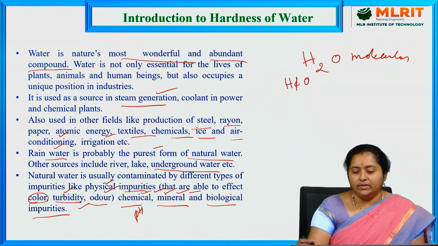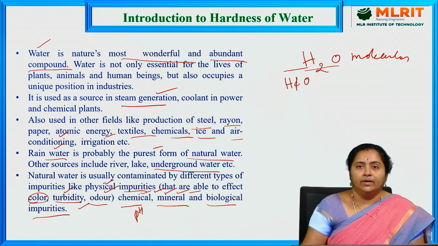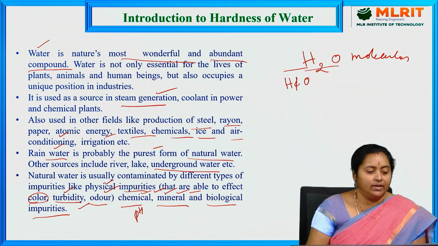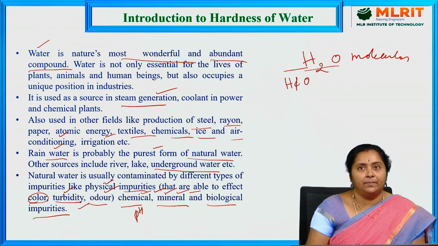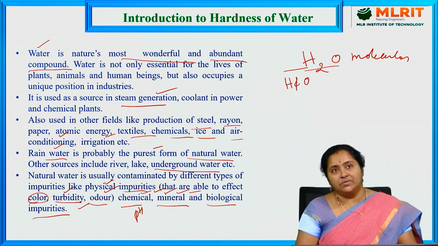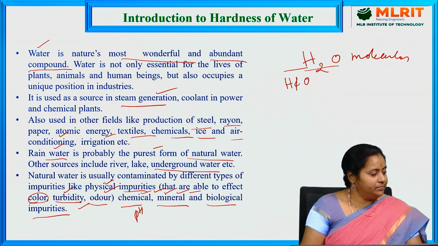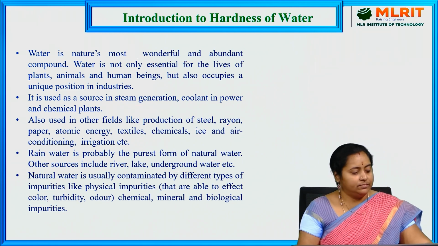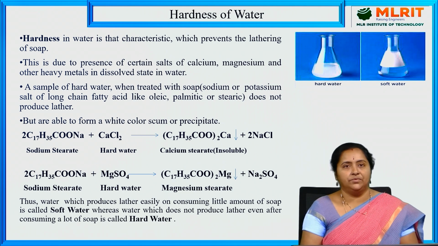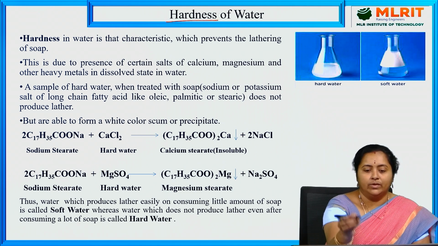Moreover, water molecules have a polar nature. That means it is an example of a polar compound. Because of its polar nature and ionization capacity, water has a very high dielectric constant, as well as very good thermal insulation properties. So let us go with the actual topic for today's class, that is hardness of water.